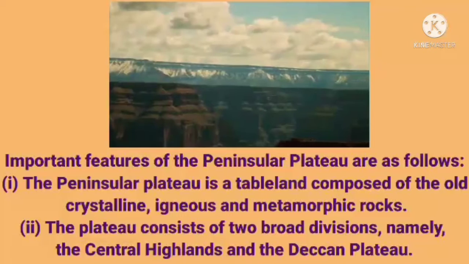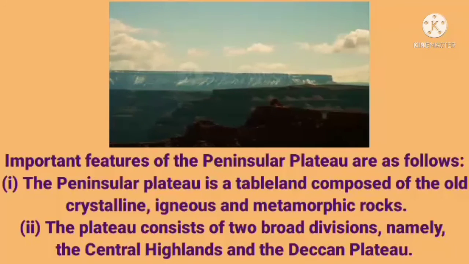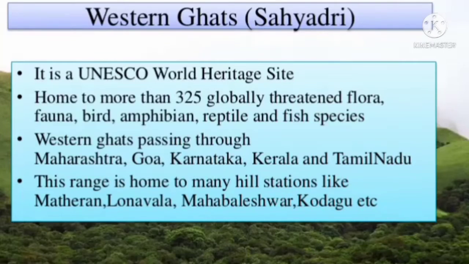Here, as the Western Ghats and the Eastern Ghats are the major part of the peninsular plateau, let's see in detail about them. First, the Western Ghats. The Western Ghats flank the Deccan lava plateau on the west, and have a general altitude ranging from 900 to 1100 meters and are generally forested, with the character of vegetation changing from evergreen to deciduous varieties. Whereas the Eastern Ghats are bordered by the peninsular interior on the east, and they are not so high and consist of a discontinuous line of hills.